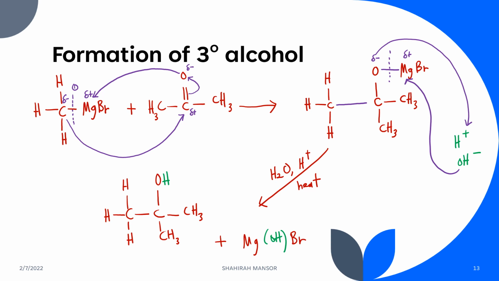Okay, so now tengok pada alkohol ni. Okay, this alcohol, this OH bonded pada this carbon and this carbon is tertiary carbon. Okay, sebab dia terikat dengan 3 carbon atom yang lain. So, bila OH terikat dengan tertiary carbon, maka the whole compound ini akan kita classify sebagai tertiary alcohol.